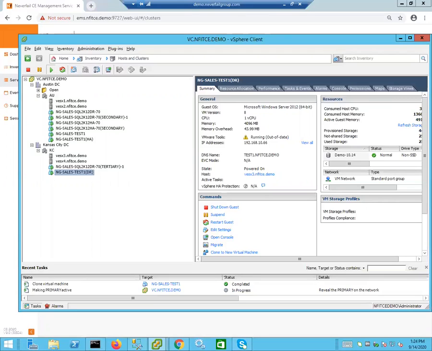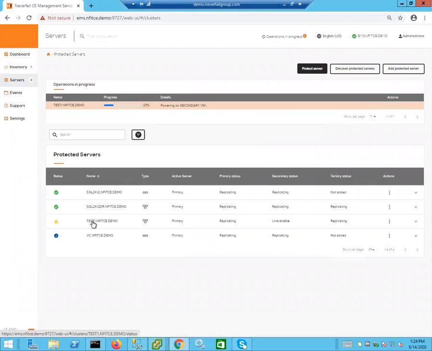And the VM is now powered on. And now we're waiting for the auto configuration process to begin. And that has started.